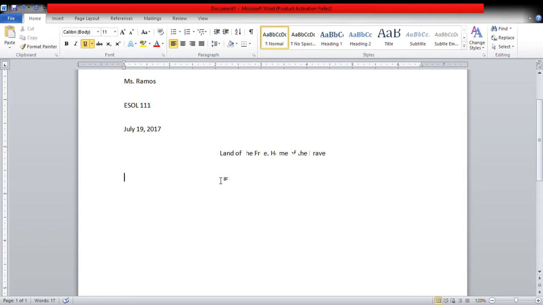And as I talked about in the video on how to make a heading, now I'm left aligned. I'm ready to begin my writing. I'll push the tab key. And we don't want to underline. Got to check ourselves here. So I'm going to unclick the underline, push tab, and I'm ready to begin writing.